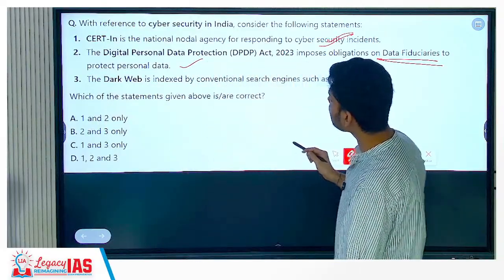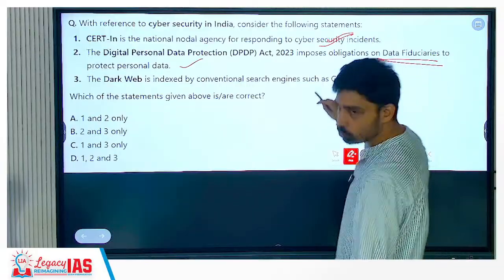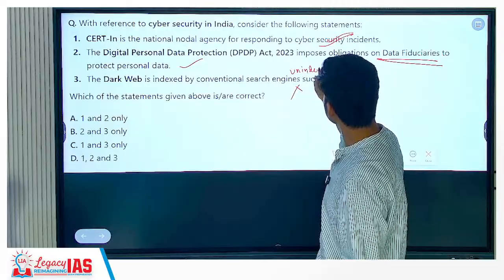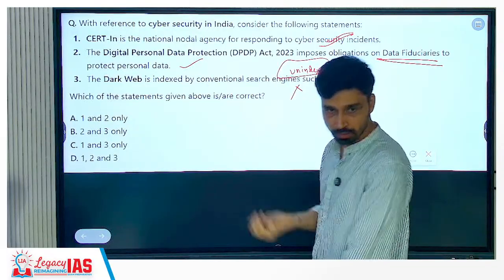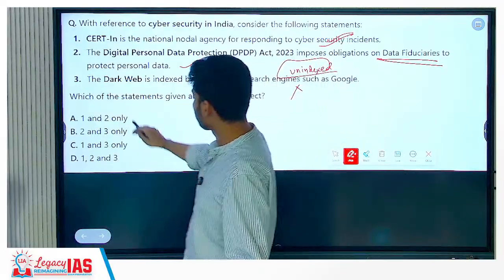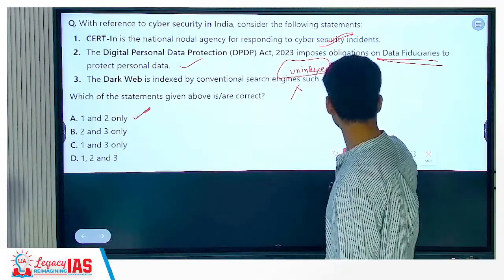The dark web is indexed by conventional search engines such as Google. True or false? Right. What kind of term can we use for it? Unindexed. That means you cannot search it simply. Right. So what is the correct statement? 1 and 2 only. Right.